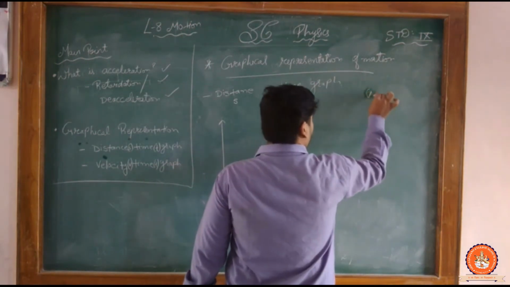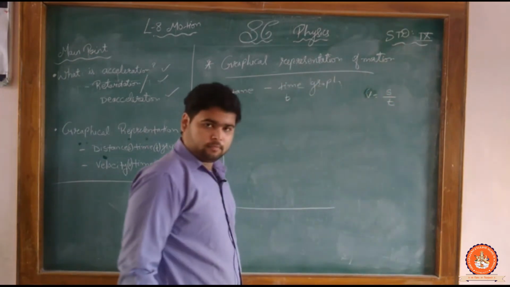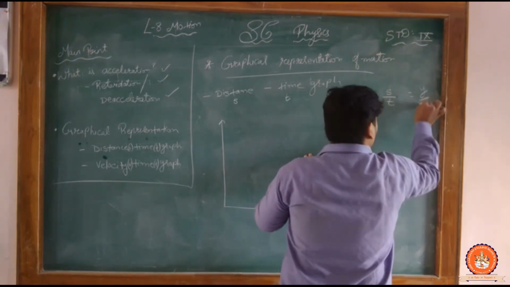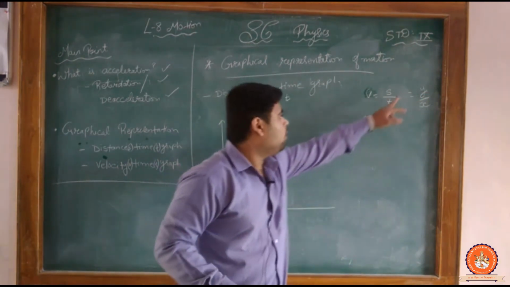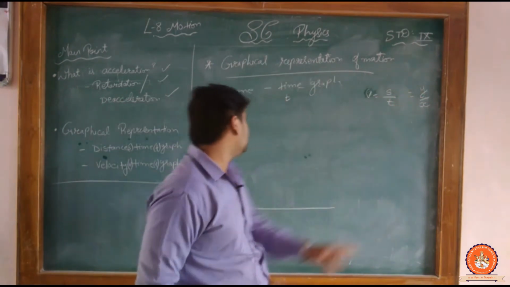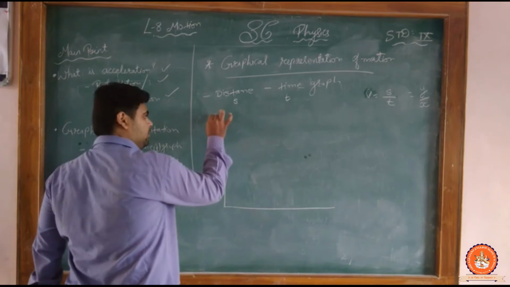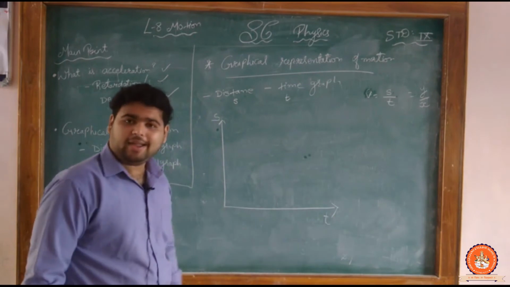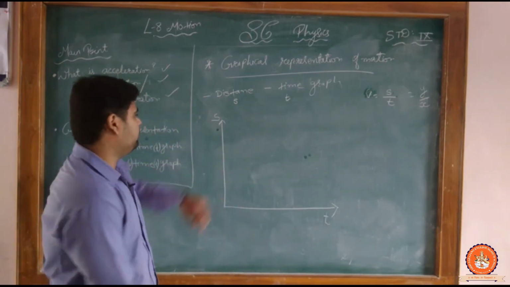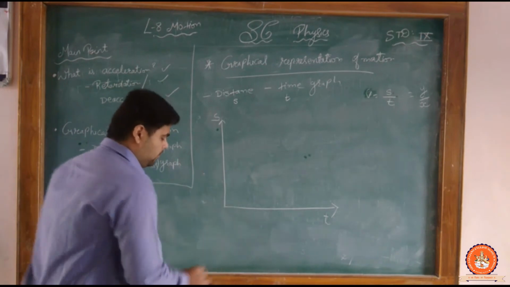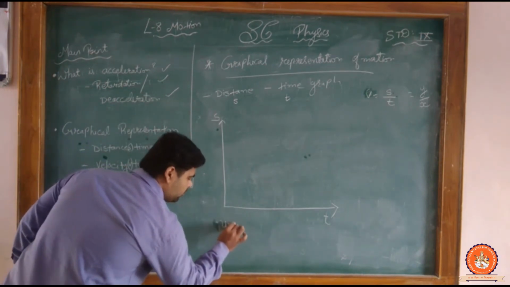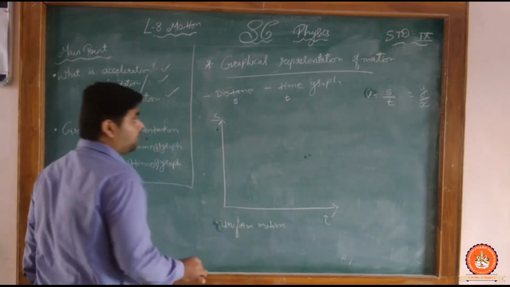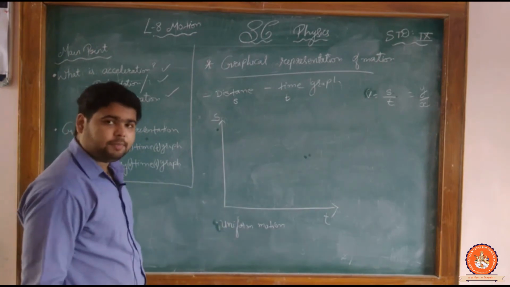Speed equals distance upon time. So our slope always becomes y by x. So y is S, meaning distance is always in the y direction, and time is always on the x axis. Clear? Now what we have to do, there is a uniform motion. How can we represent that?